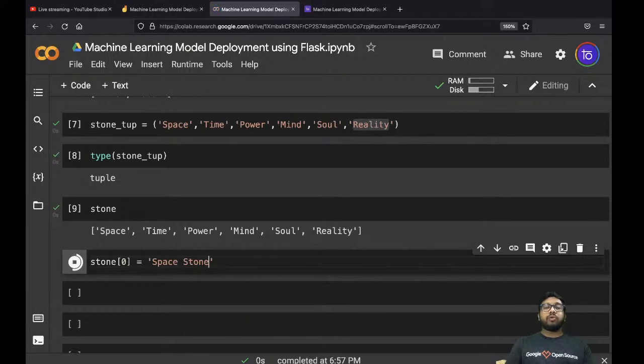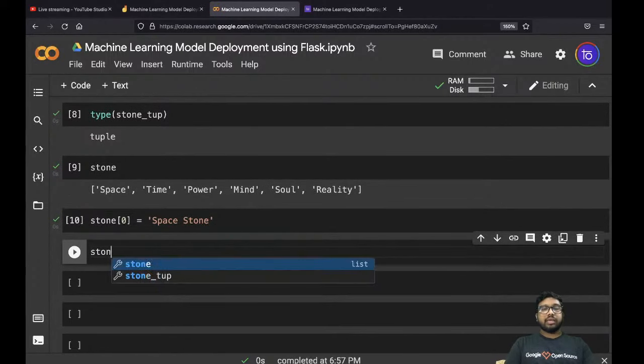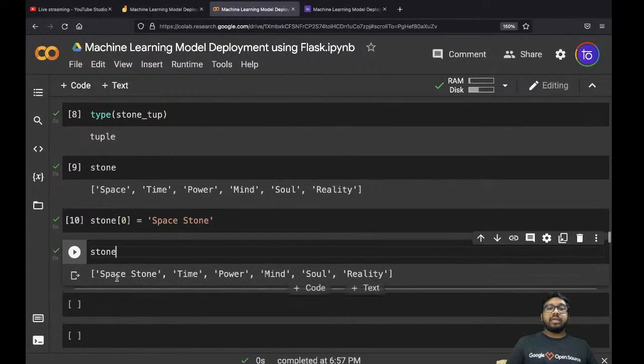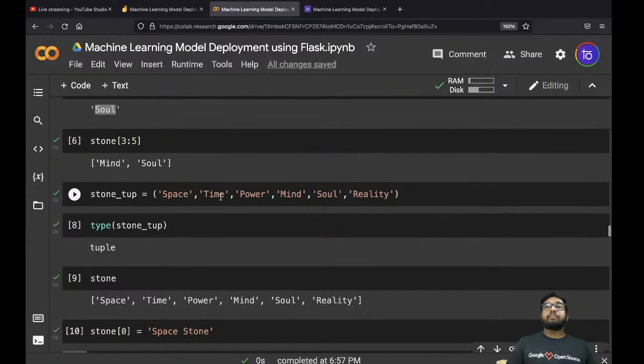Now if you hit enter and print stone, you will see the value has been updated in the list, right? The value has been updated in the list, but this process cannot be done in a tuple.